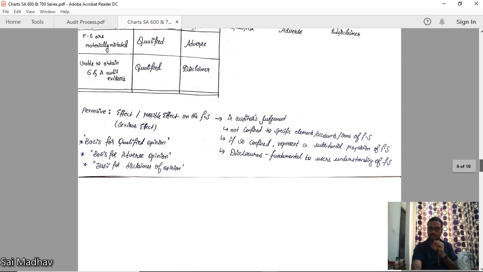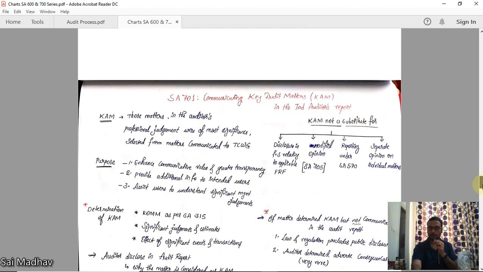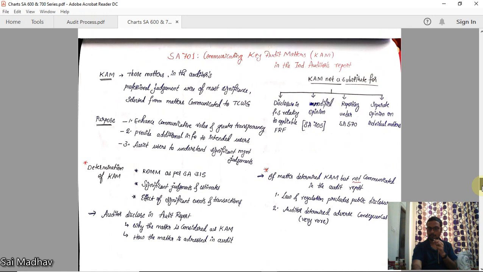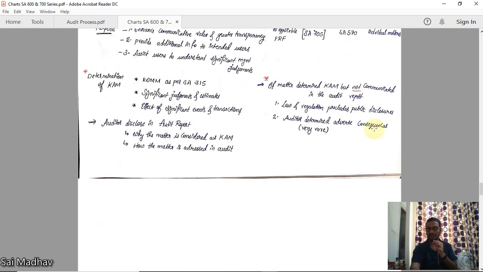Now, generally, key audit matters will be included in the auditor's report. But in very rare cases, a matter determined as a key audit matter is not communicated in the auditor's report. Why? Law and regulation precludes public disclosure. If there is any law or regulation saying that you should not disclose this information to the public, then you cannot.